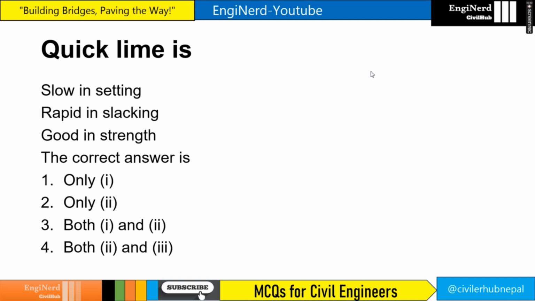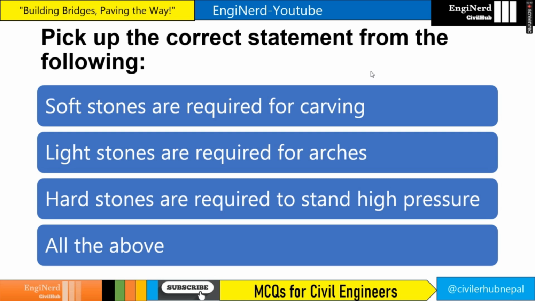And quicklime is, so if you see here, quicklime is slow in setting and rapid in slaking, good in strength. So the answer is quicklime is slow in setting and rapid in slaking, right? So our answer will be both first and second. Pick up the correct statement from the following.